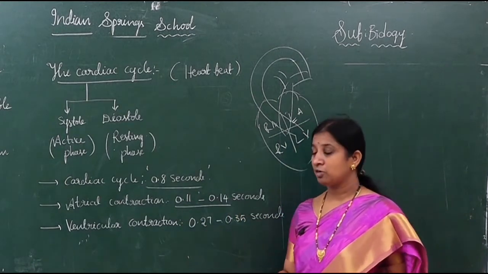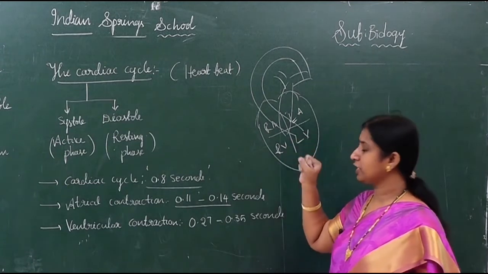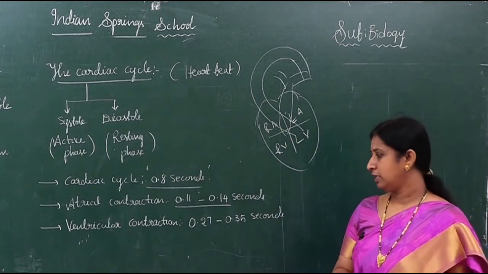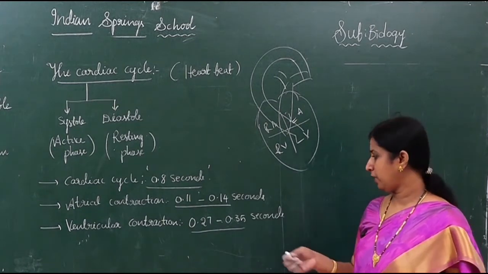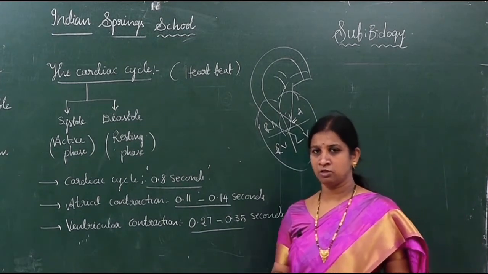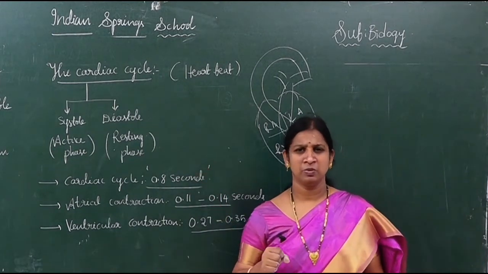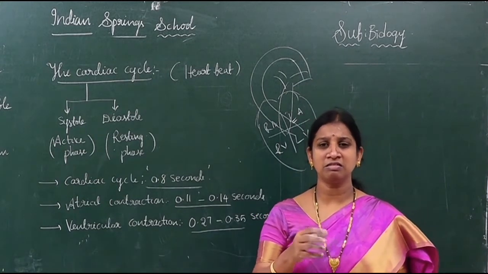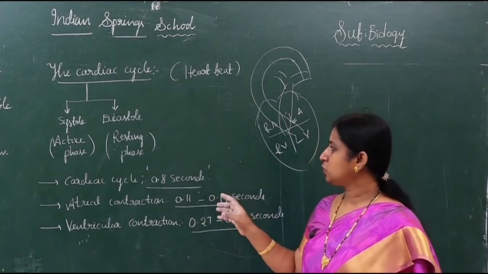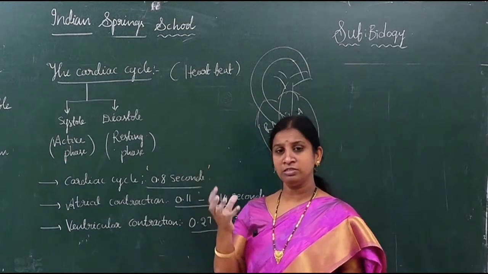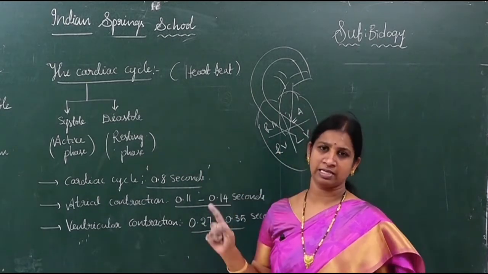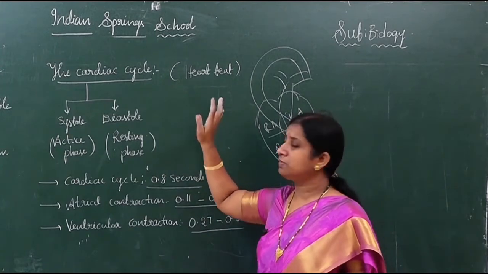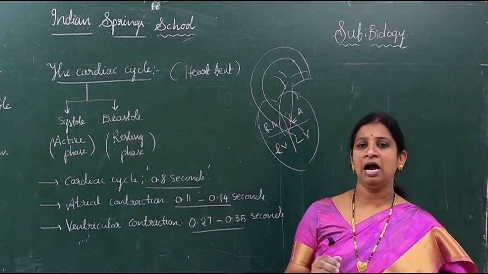For ventricular contraction, the contraction of both the ventricles, how much time does it take? 0.27 to 0.35 seconds. So the whole process occurs in a very quick manner within seconds. In this way, one systole and one diastole together we can say is a cardiac cycle. In normal terms we can say it is also a heartbeat.